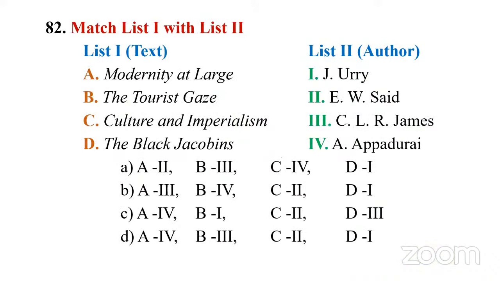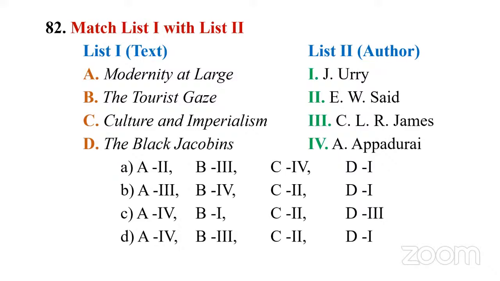Let's go to question number 82. Match list 1 with list 2. List 1, we have text, critical text. List 2, critiques. So we have list 1, A, Modernity at Large, against which we have one, John Urry. Then B, The Tourist Gaze, against which we have two, Edward Said. Then C, Culture and Imperialism, against which we have three, CLR James. Then D, The Black Jacobins, against which we have four, Arjun Appadurai.